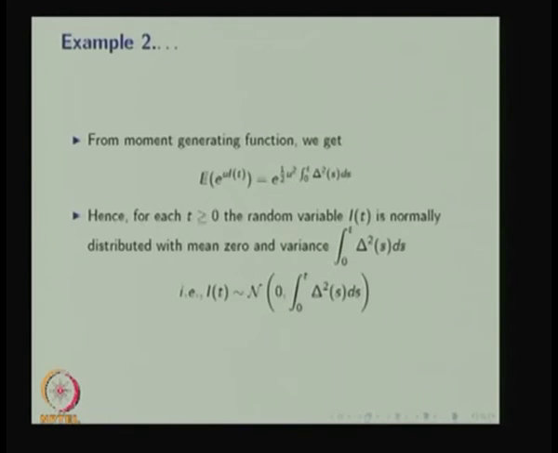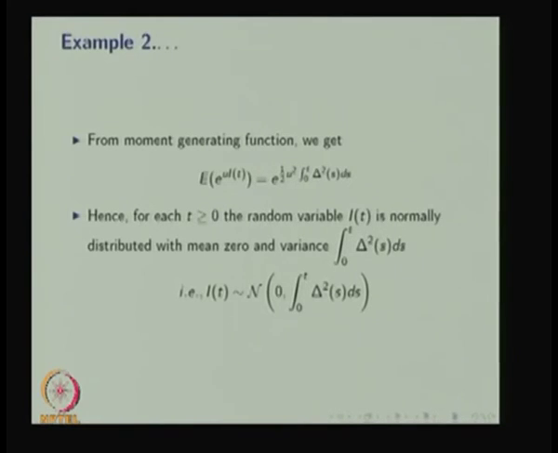Therefore we can conclude that for each t, I(t) is normally distributed. Now you have to compare this moment generating function with the moment generating function of a normally distributed random variable with mean mu and variance sigma squared. By comparing the MGFs, you can conclude what the mean and variance of I(t) are.